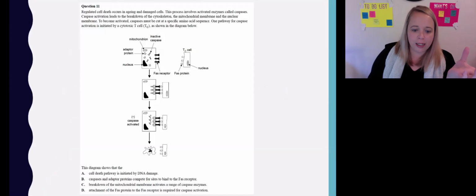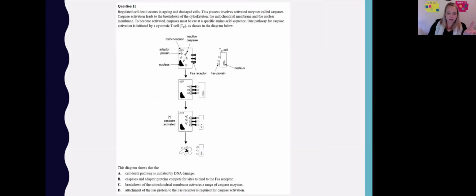I might make myself a little bit smaller here. There we go. Hopefully this is working for you guys. We'll see in a minute, and make that a bit bigger. So I'm going to read through it, and then you can pause, and I want you to think if you can answer this question. So, regulated cell death occurs in aging and damaged cells.